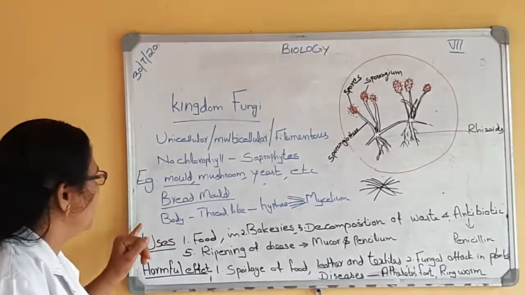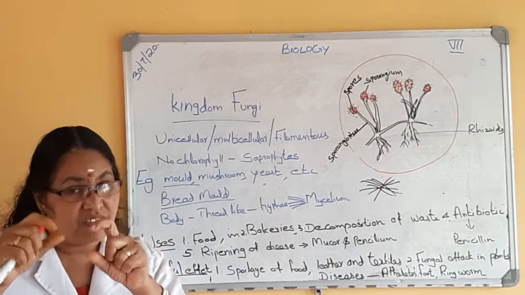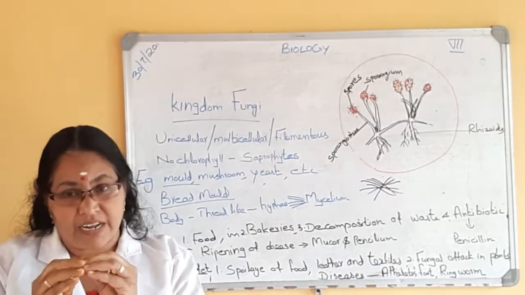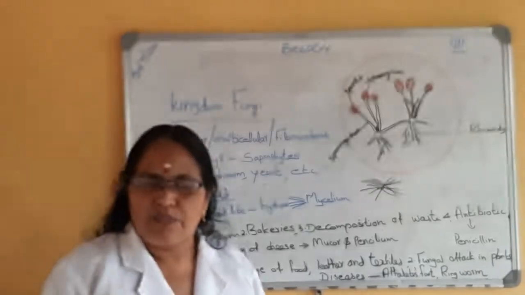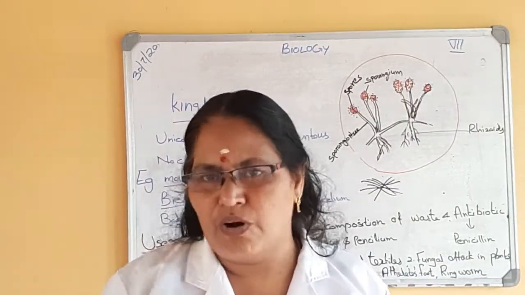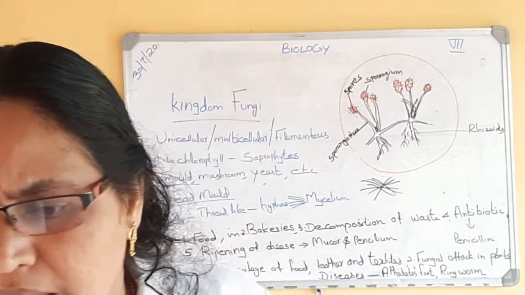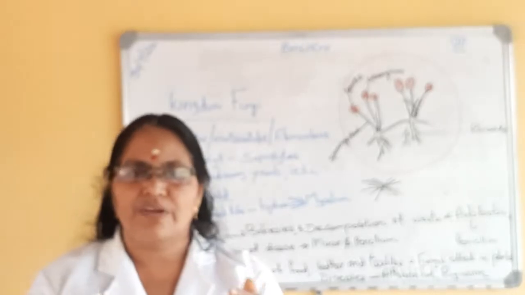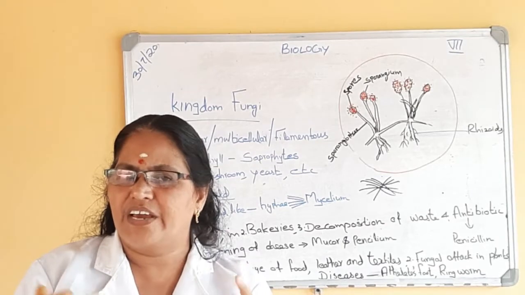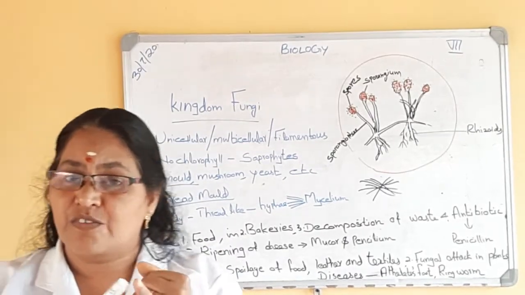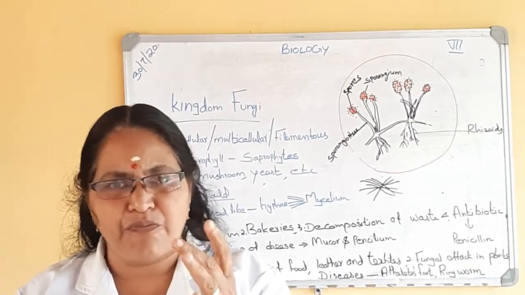Their body is thread-like. Each thread-like structure is called a hypha. Many hyphae together are known as mycelium, and here is the structure. That's about the bread mold. Then there are different types of bread molds. They derive food from the substratum, the substance from which they grow. Next, how they respire. Mold is a living thing. It has to perform all the life processes.